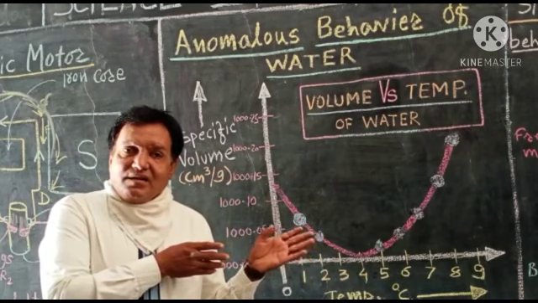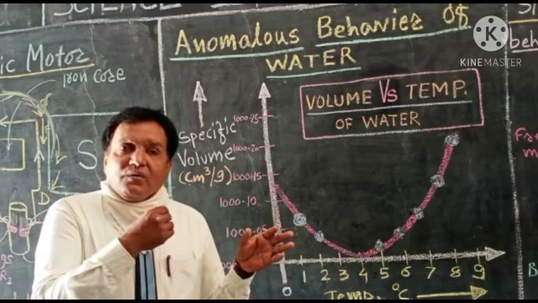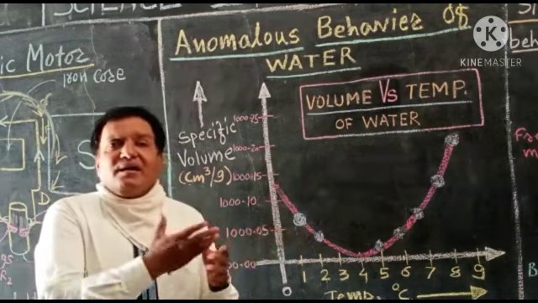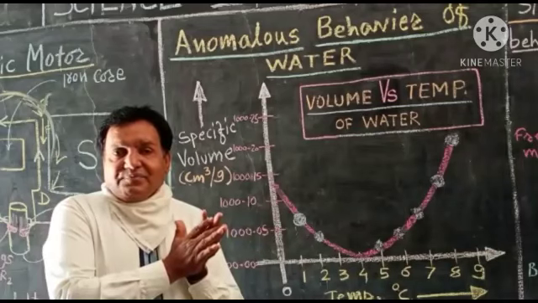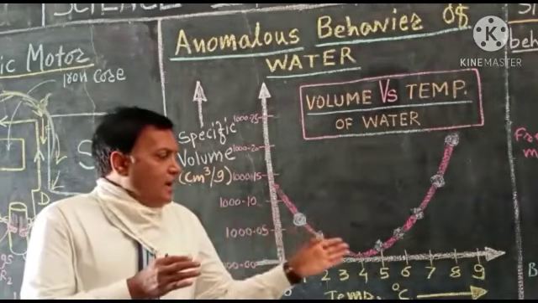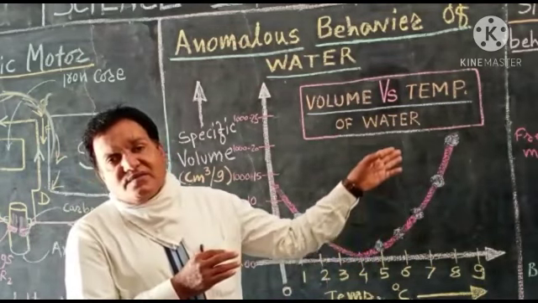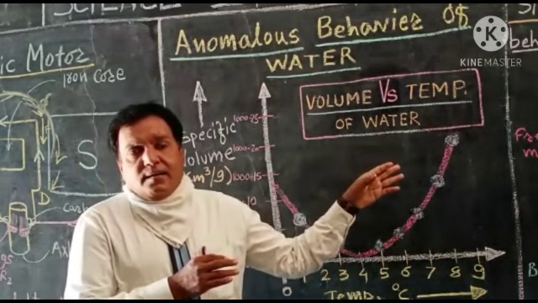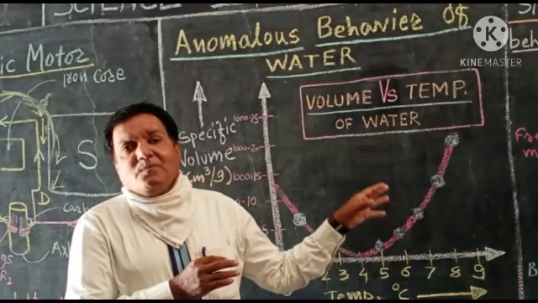It must expand, but instead of expanding, water contracts. And after 4 degrees Celsius, the volume again starts increasing. Means here it obeys the property of a liquid.